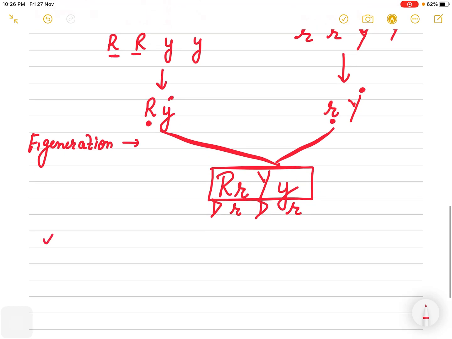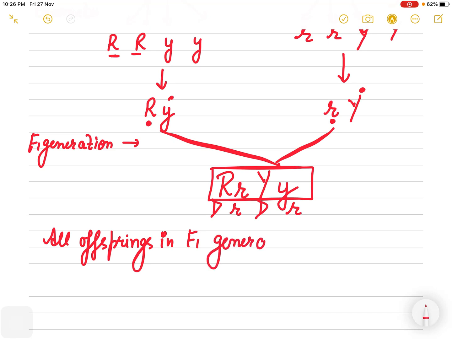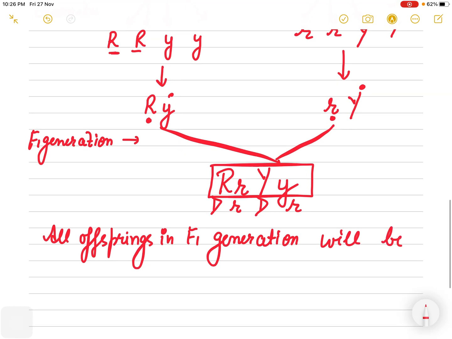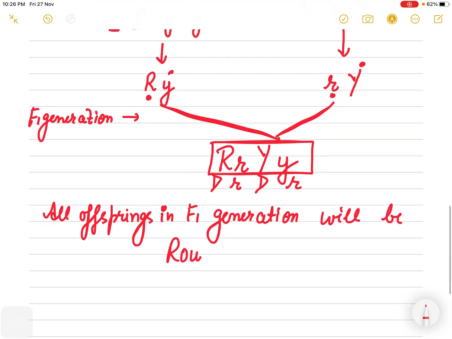So it means all the offsprings in F1 generation, all the plants, will be round seeds with yellow color. Am I right?